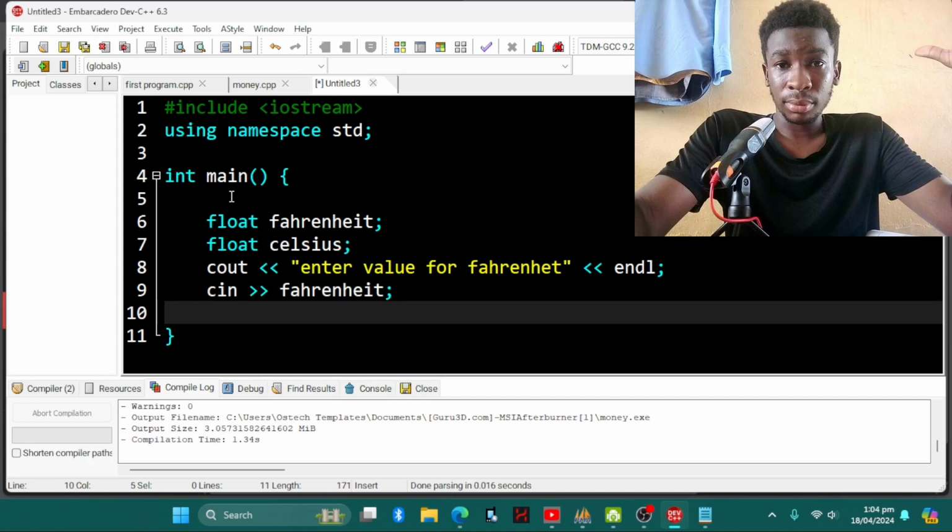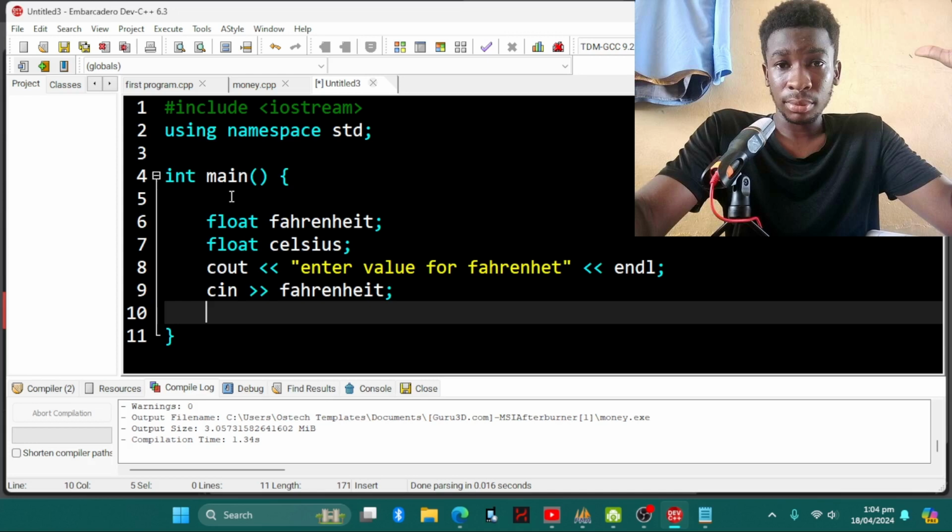So we've declared floats: Fahrenheit as float, Celsius also as float, and then we've printed "Enter value for Fahrenheit." So we've prompted the user to enter a value for Fahrenheit, and then the cin is going to accept the value for Fahrenheit and put that value in the Fahrenheit variable.